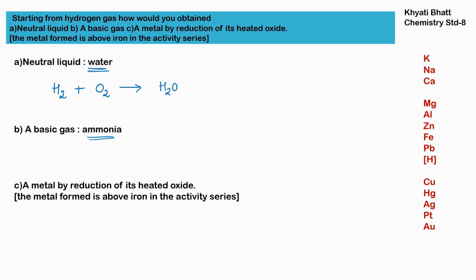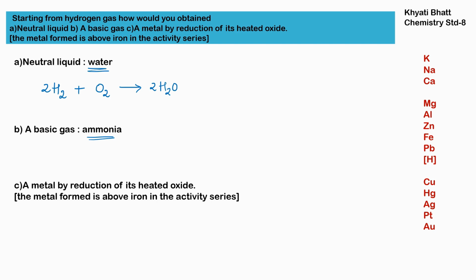Oxygen is 2 on the reactant side and 1 on the product side. So we add 2 in front of the product, and we also have to add 2 on the reactant side. Now our equation is balanced and we got water as a product.